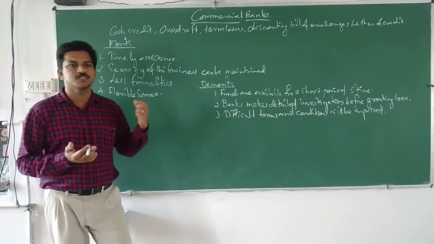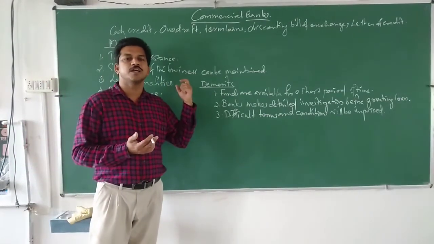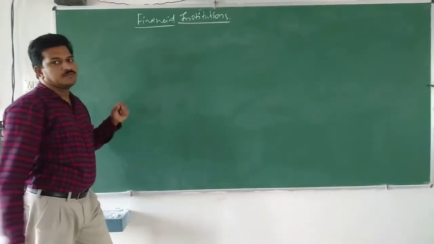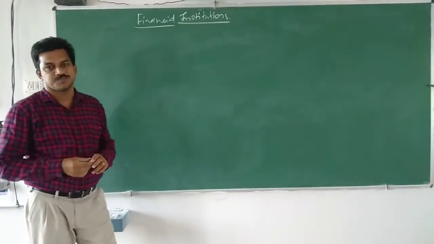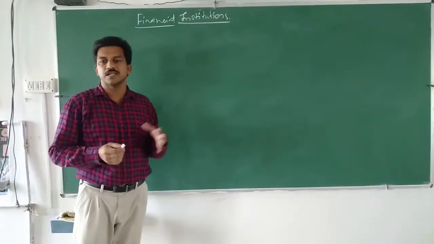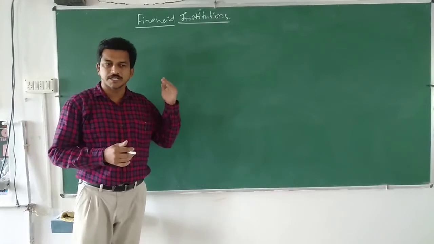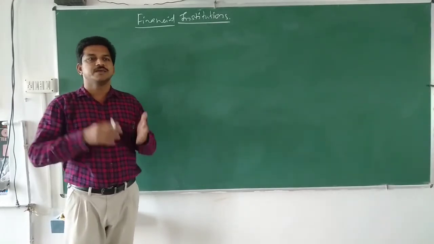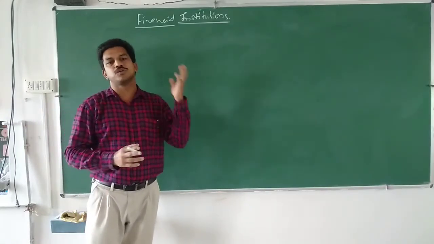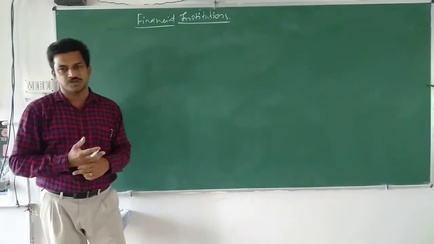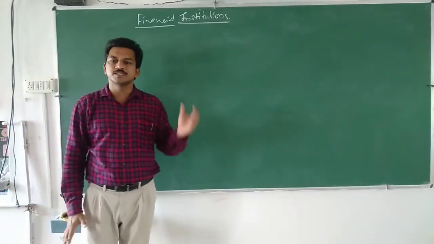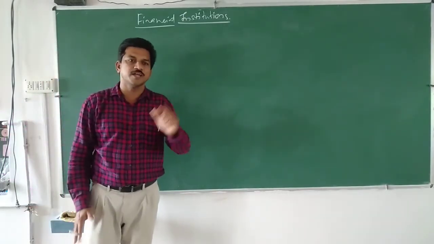Now let us discuss the next category, that is financial institutions. Just like the commercial banks, financial institutions are another category which extends finance or borrowed funds to business organizations. You may be thinking that commercial banks are also financial institutions.